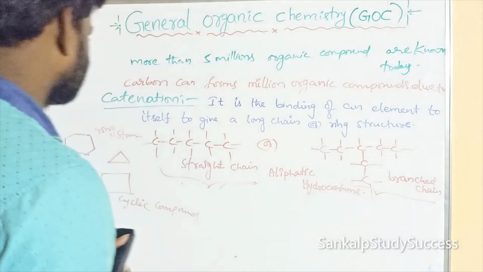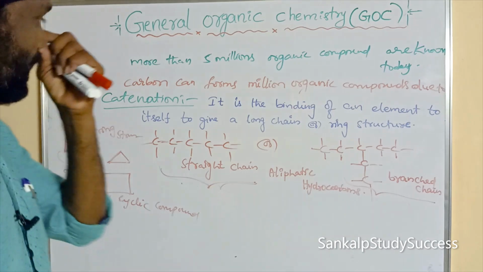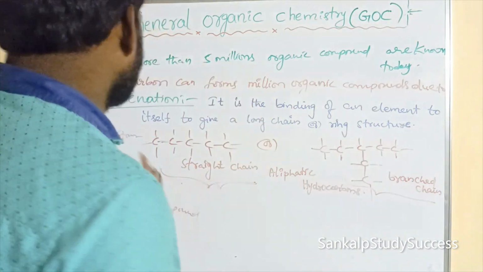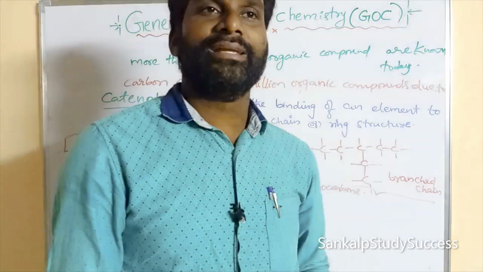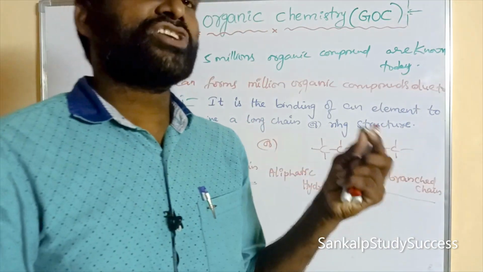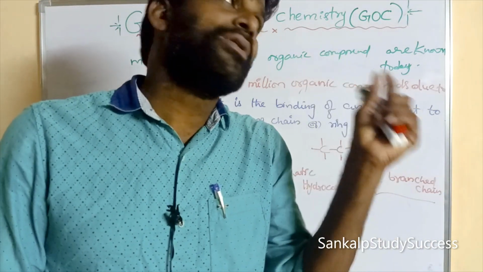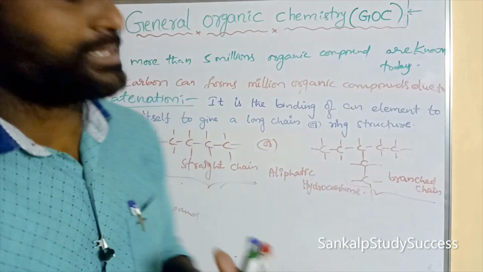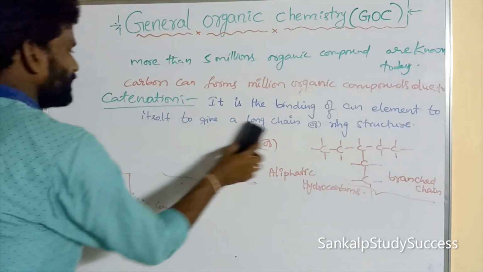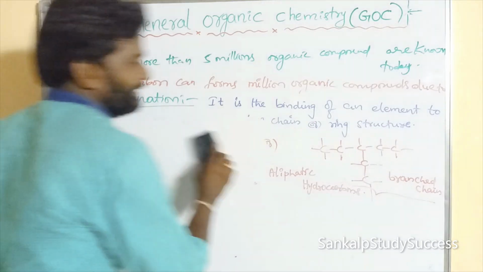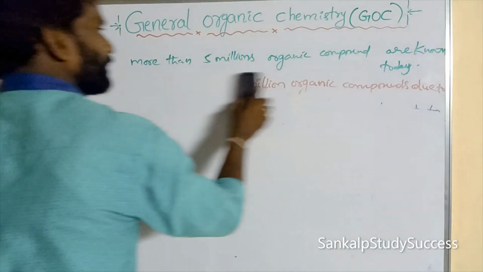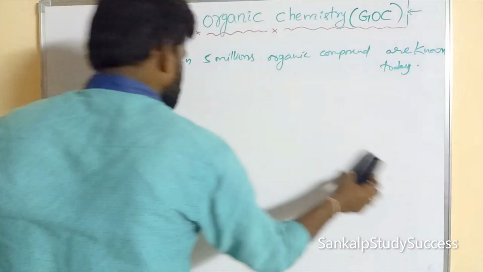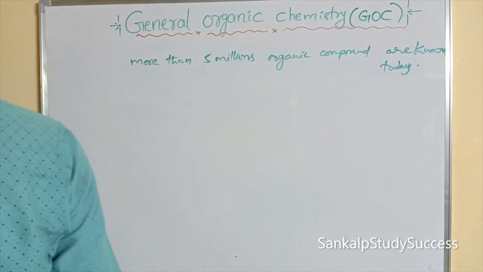Carbon has more catenation property because the bond energy of C-C bonds is more than that of the remaining elements' bonds. So this is the second property. And next we go on to isomerism.